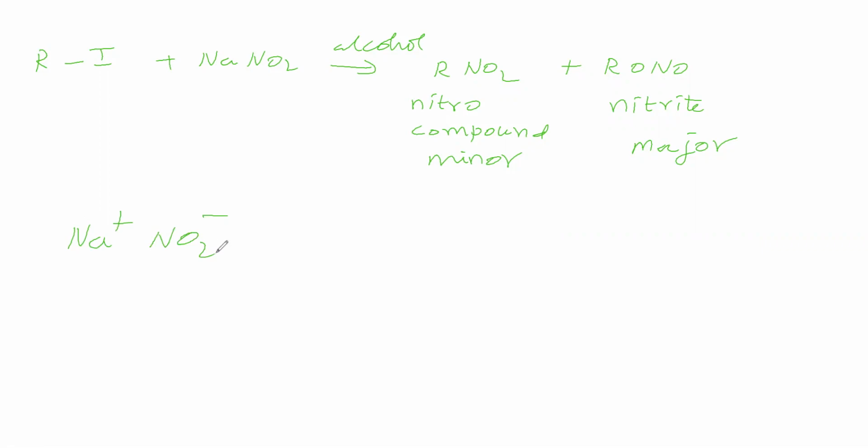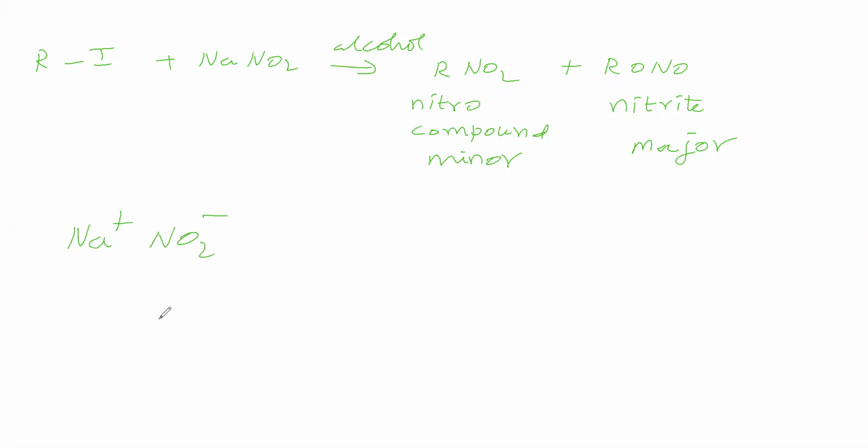Remember that alkali metals will form ionic compounds. So sodium is an alkali metal, so this compound is an ionic compound. Between sodium and NO2, plus and minus are there. Between Na plus and NO2 minus, an ionic bond is present. So it is an ionic compound.